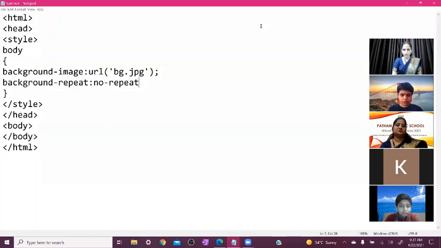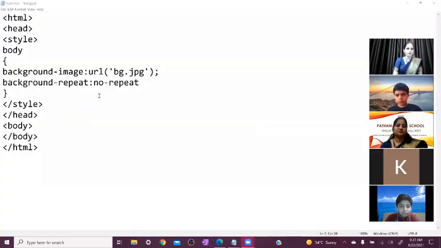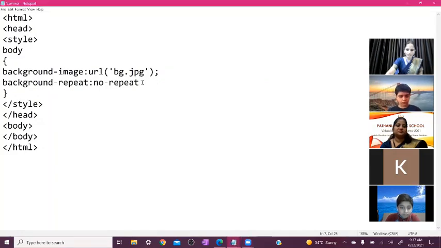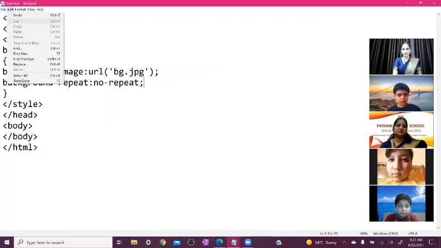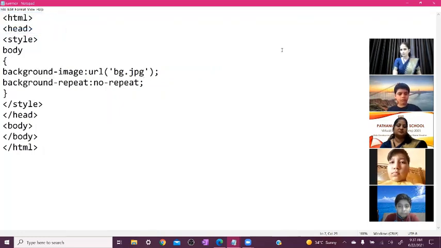So again, after that, you write the terminator sign. Now you save it. Every time you do any editing in the notepad editor, every time we need to save it. So just press Ctrl+S. Otherwise, you can press file and then click on the save button.